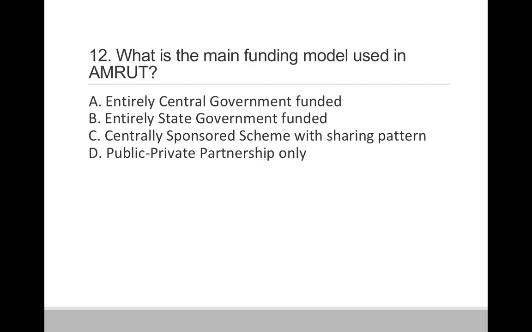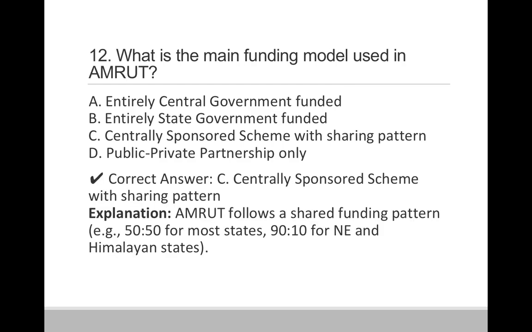Question 12. What is the main funding model used in Amrut? Option A. Entirely central government funded. Option B. Entirely state government funded. Option C, centrally sponsored scheme with sharing pattern. And option D, public private partnership only. So correct answer is option C, centrally sponsored schemes with a sharing pattern.